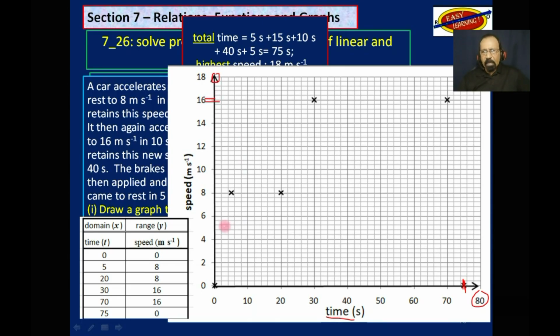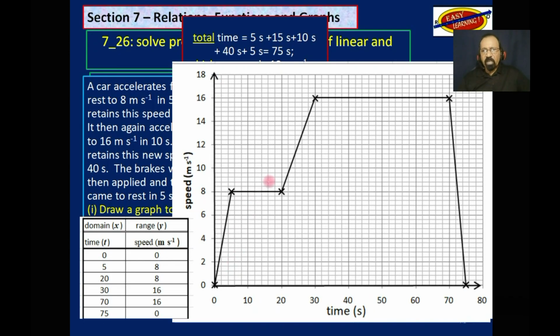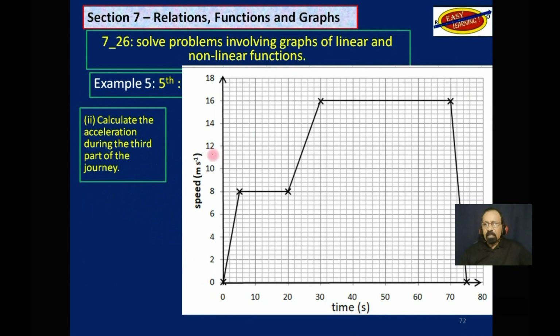So, okay. And then we plot the points. Remember to use small x's or a dot with a small circle around it, not a fat dot. CSEC does not accept that. And so we join the points and we get the graph. That's the first part. Second part of the question says, calculate the acceleration during the third part of the journey.